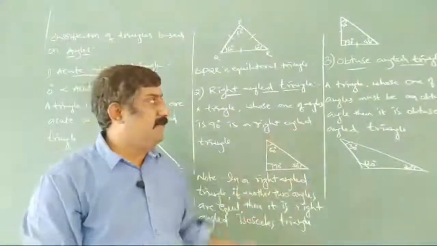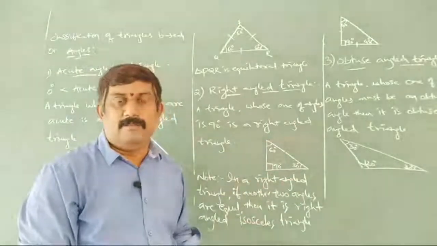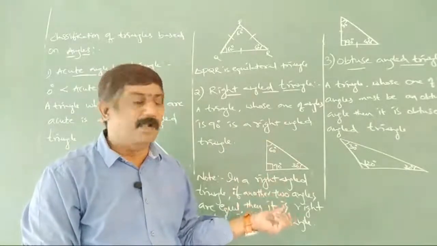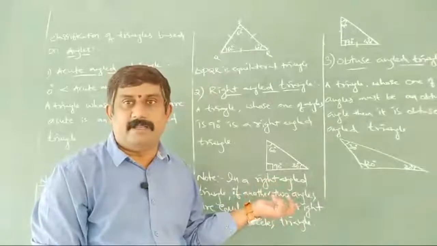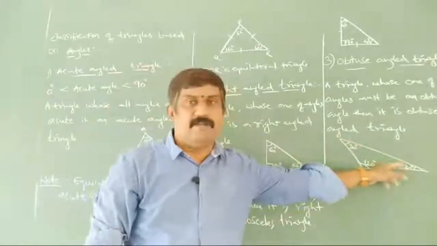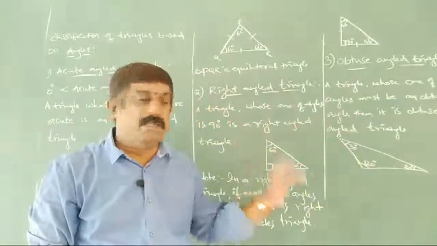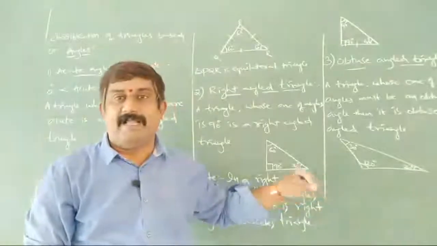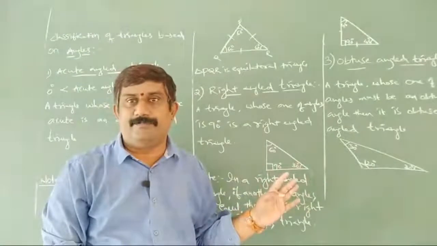And one more we have here, obtuse angle triangle. Basing on obtuse angle, one of the angles must be an obtuse angle. Then automatically it is called an obtuse angle triangle. If the other two angles are different, simply it is an obtuse angle triangle. If the other two angles are equal, then it is called an obtuse angled isosceles triangle also.